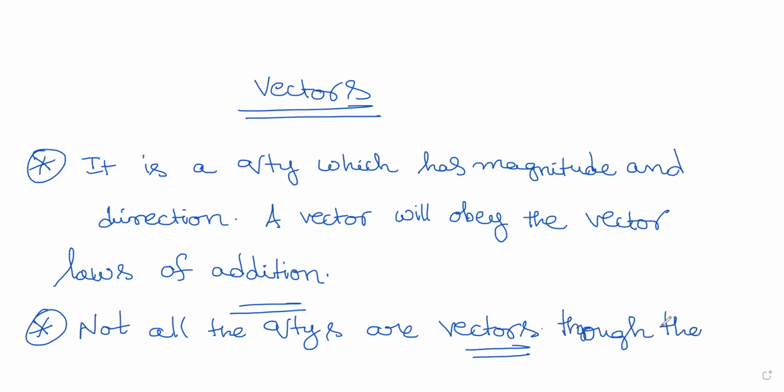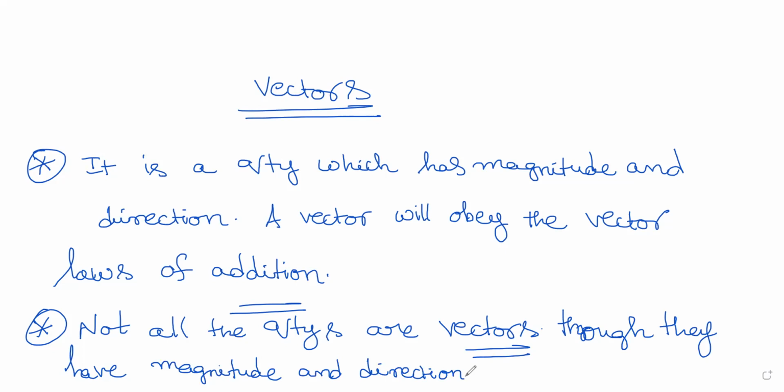Though they have magnitude and direction. So what are vectors?